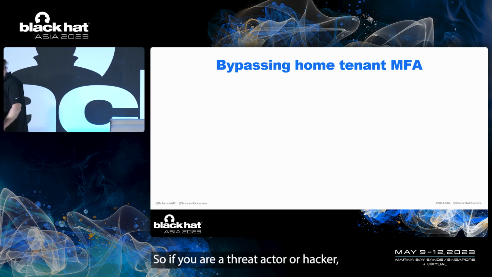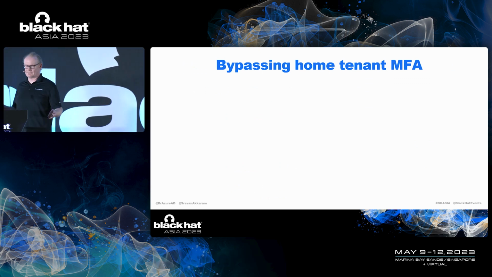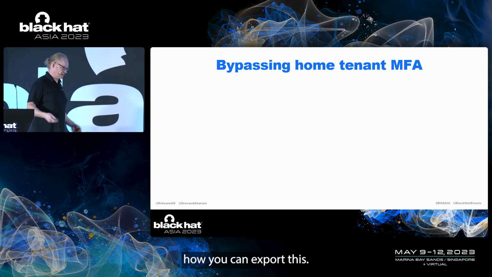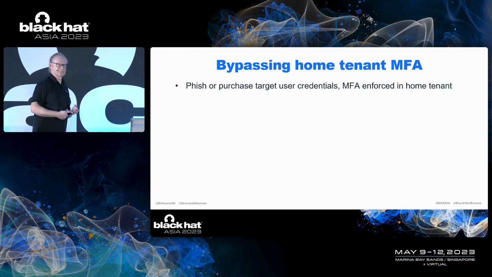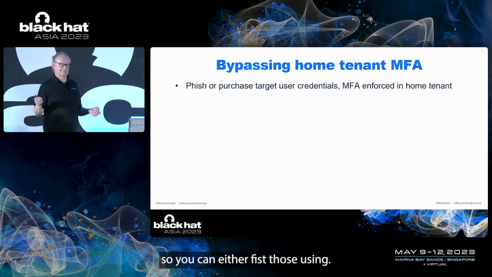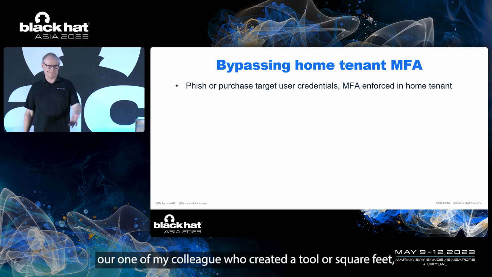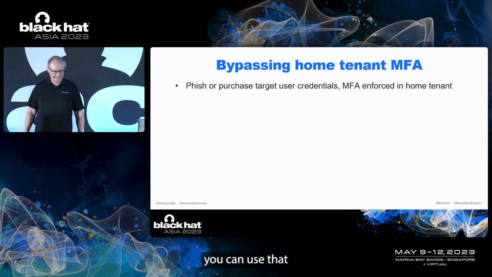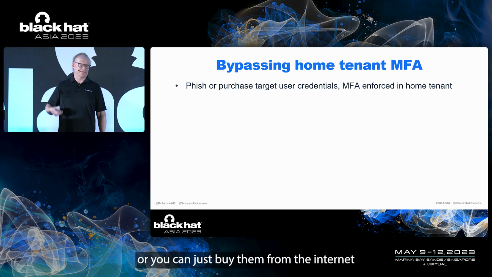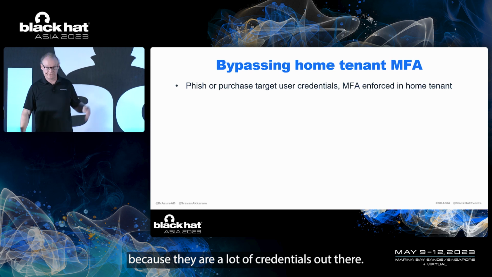So if you are a threat actor or hacker, how can you exploit this? So first you need to have the credentials of a user. You can either phish those using, well, here's one of my colleagues who created a tool called SquarePhish. You can use that. Or you can just buy them from the internet, because there are a lot of credentials out there.